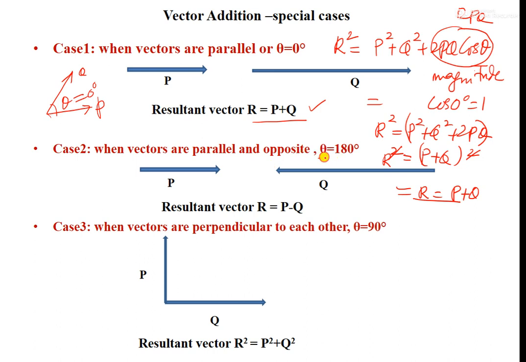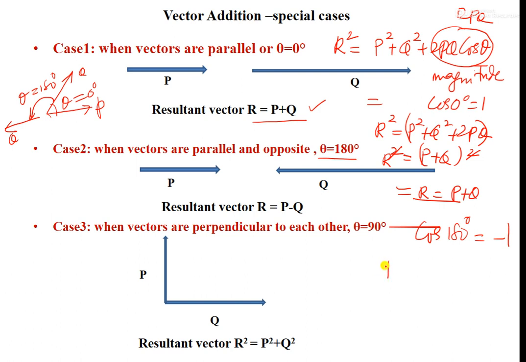Similarly, when theta is equal to 180 degrees, the vector is opposite to the other one. Then cos 180 is equal to minus 1.